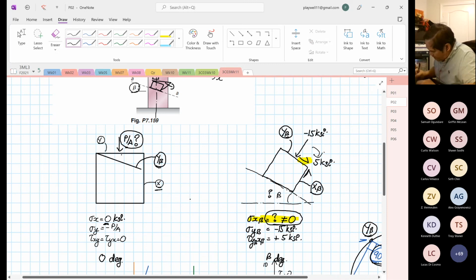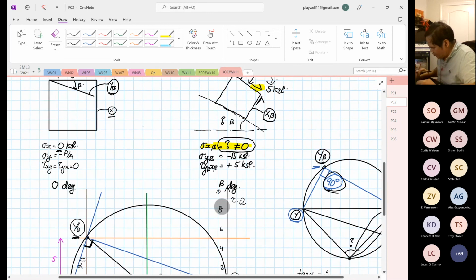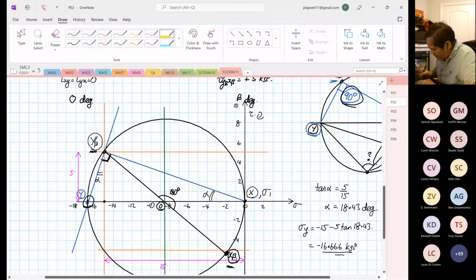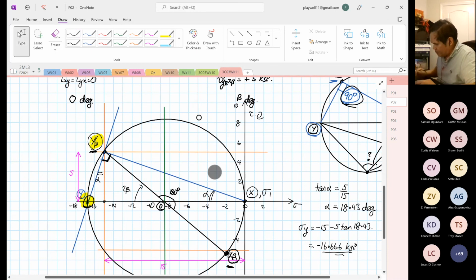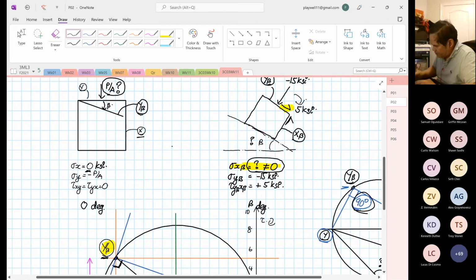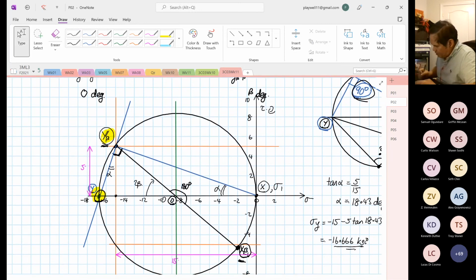So Y to Y beta has an angle of beta on the element, and on the Mohr circle it will be what? 2 beta. I repeat, on the element, from Y to Y beta it rotates by beta degrees. So on the circle, from Y to Y beta is 2 beta.